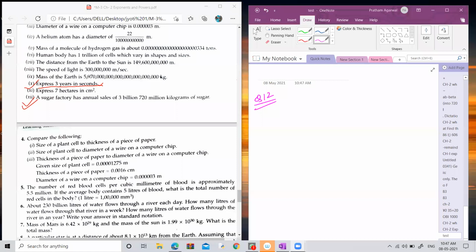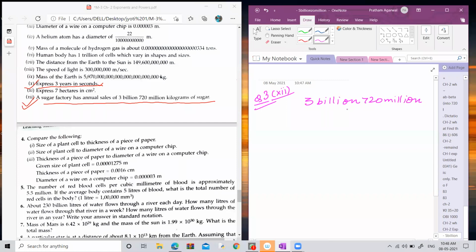Now let's come to the 12th part of question number 3. A sugar factory has annual sales of 3,720,000,000 kilograms of sugar. So the weight of the annual sale is 3 billion 720 million.